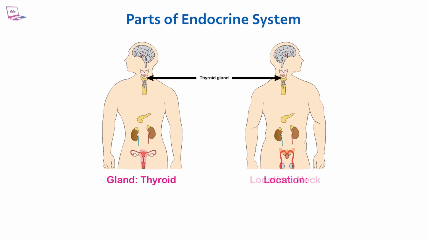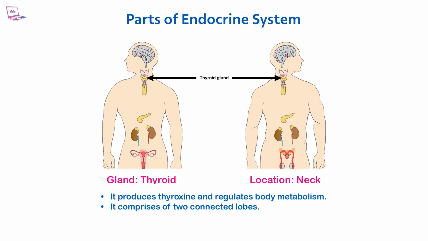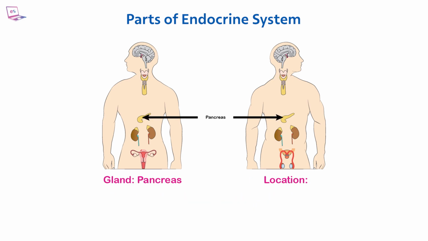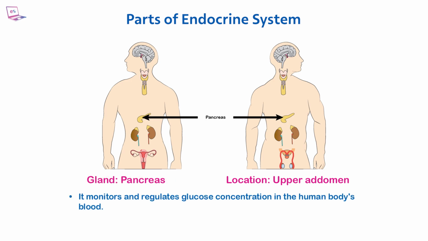Thyroid. Located in the neck. It produces thyroxine and regulates body metabolism. It comprises two connected lobes. Pancreas. Located in the upper abdomen. It monitors and regulates glucose concentration in the human body's blood.